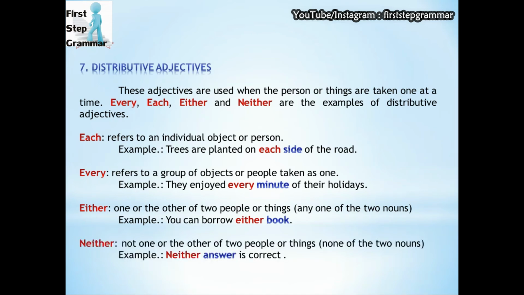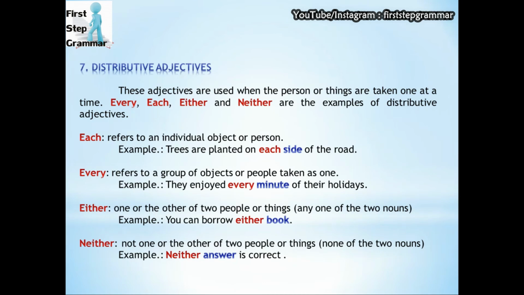Neither here tells us about not one or the other of two people or things, meaning none of the two. For example, neither answer is correct. For example, someone has given us two answers and we find that both the answers are incorrect. At that moment, we can say neither answer is correct.